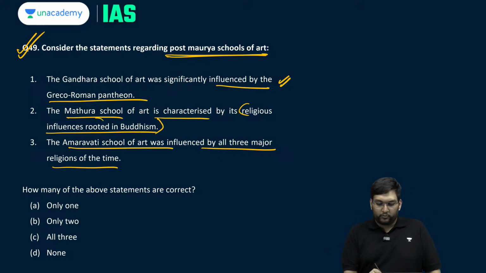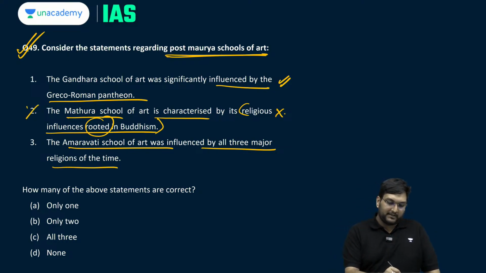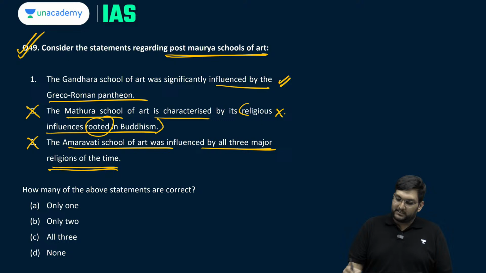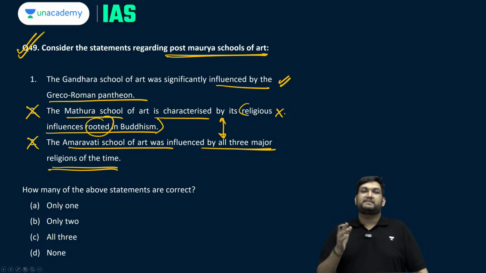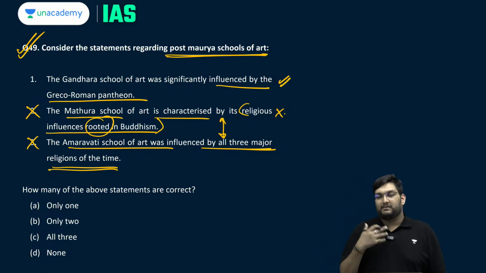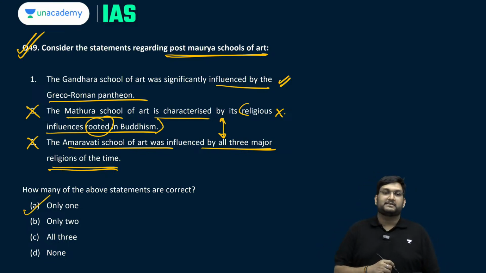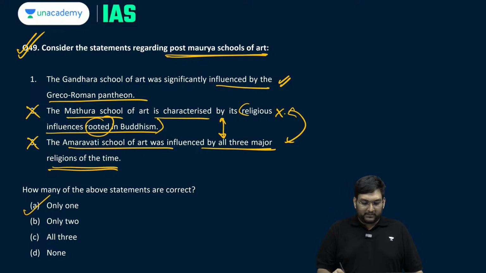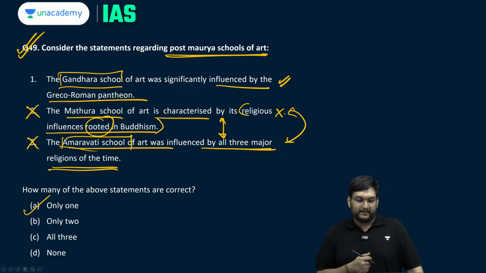Mathura school is characterized by being rooted in Buddhism, no. Mathura is the one which has the influence of all, Buddhist, Jain, Hinduistic, secular, all are found. This is incorrect. Amravati school of art is influenced by all three major religions, no, this is again incorrect. This is basically reversed. Amravati school is mostly Hinayanic Buddhism, that is why images of Buddha are not there, only the symbols of Buddha are there. So these two are incorrect, only one is correct, but remember these two are reversed. All three major religions impact Mathura school. Amravati school and Gandhara have a very strong Buddhist presence and influence.